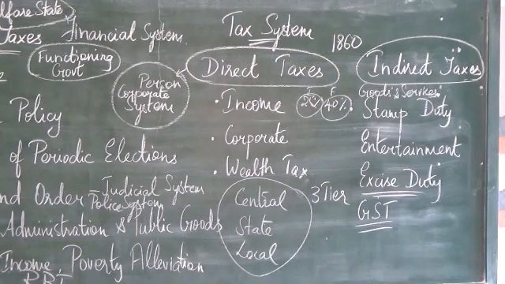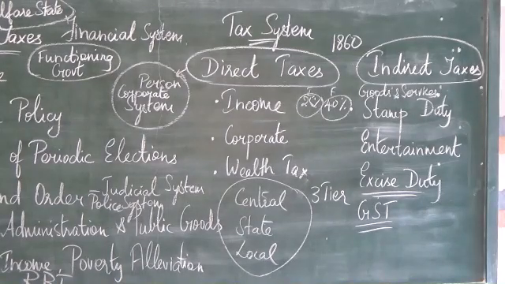Entertainment tax is a duty that is charged by the government on any source of entertainment. In India, we have charges levied on movie tickets, amusement parks, exhibitions and sports events. For example, for a cricket match, we buy tickets to view the match, so there also the tax is levied, that is an indirect tax. Excise duty.